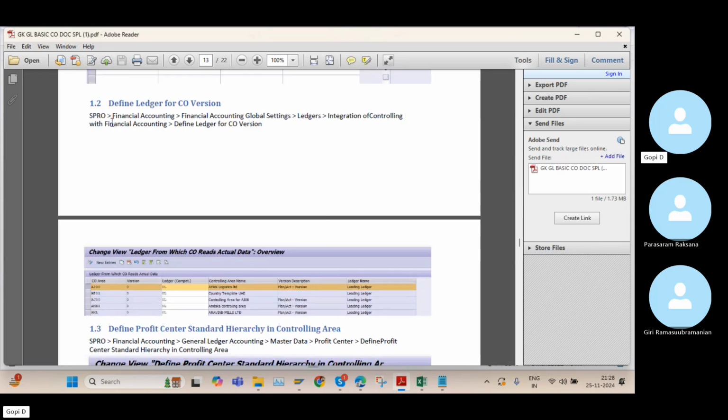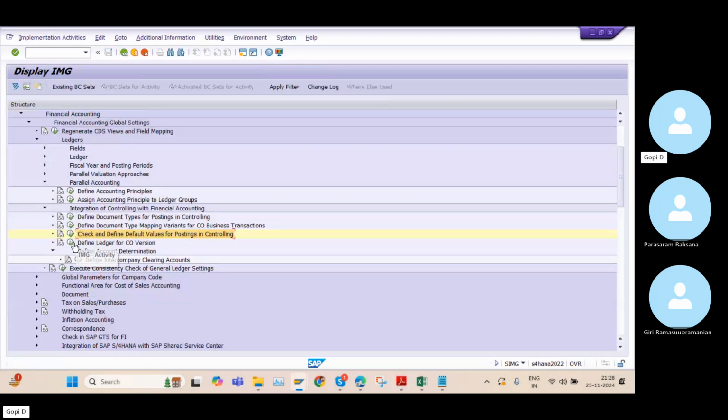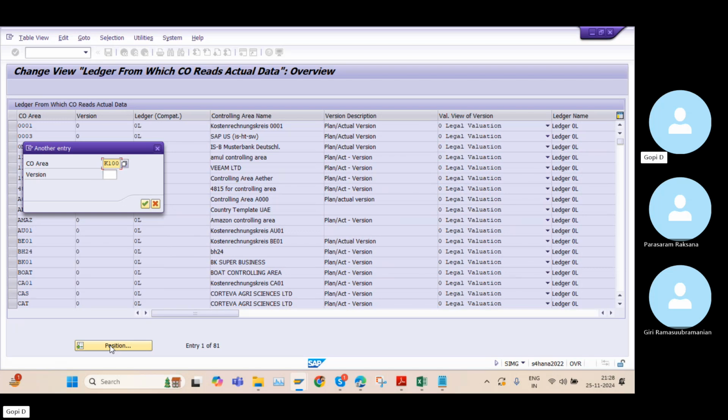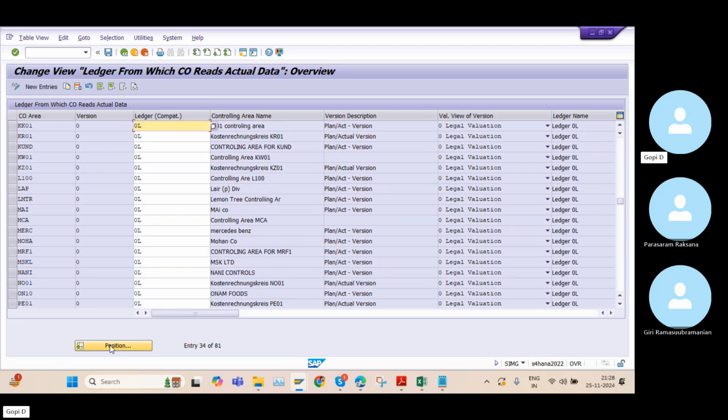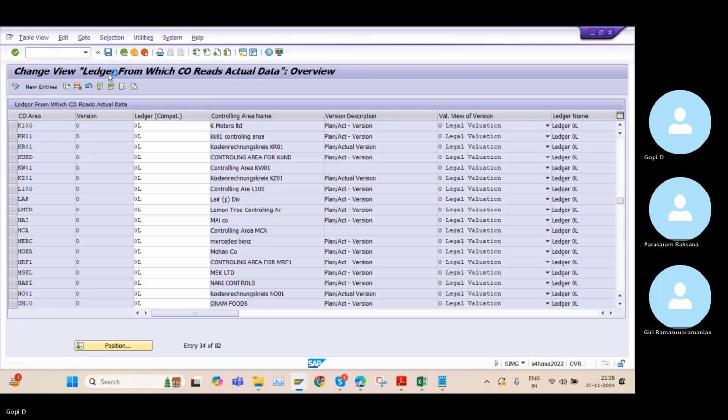And we need to define the ledger for CO version. So I need to go back. This is the below step, define ledger for CO version. And here before I maintain it, I will cross check whether my company code is there or not. So there is no my company code. So I will select this one and click on copy. And here also I will maintain my controlling area. So click on enter and save.